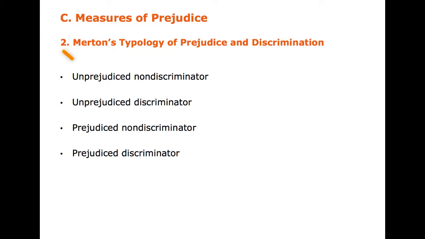The unprejudiced non-discriminator, who is someone who does not discriminate and is not prejudiced against others. The unprejudiced discriminator, a person who does not hold prejudices against others, but who does discriminate, usually to comply with social norms. The prejudiced non-discriminator, who's someone who is prejudiced but will not discriminate or share these prejudiced beliefs with others because he or she knows that is socially unacceptable to do so.